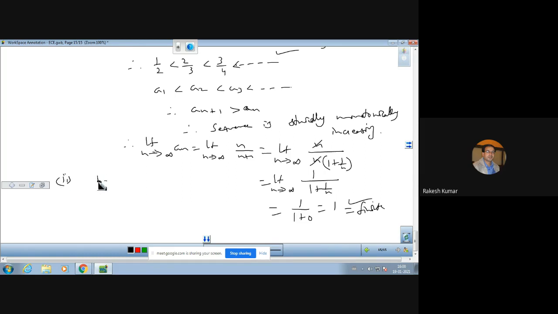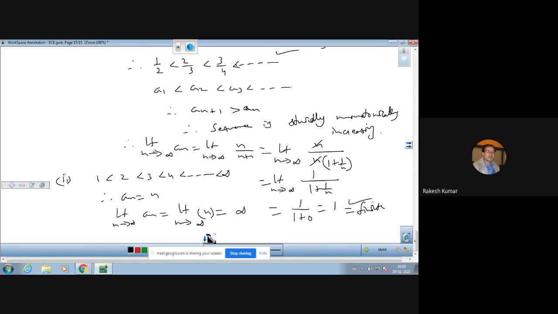Secondly, we have another example, 1 less than 2, less than 3, less than 4, so on up to infinity. And its nth term is clear because 1, 2, 3, so on. So the nth term is n, and the terms are again increasing, this is a monotonically increasing sequence, but its limit as n tends to infinity of n comes out to be infinity.